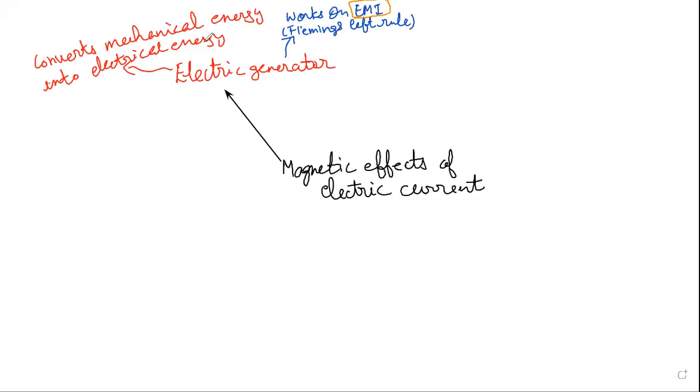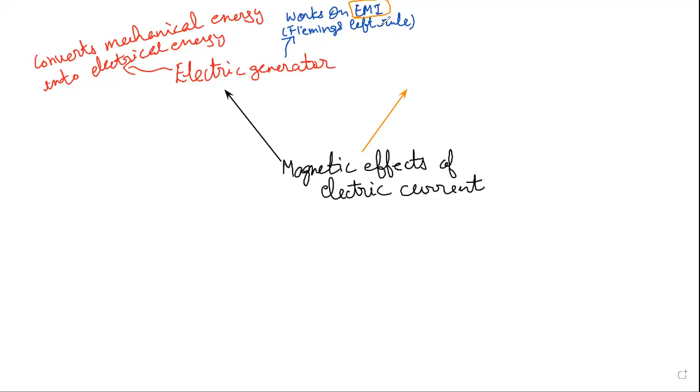Now, the next term is electromagnetic induction. So what is electromagnetic induction? Let's discuss here. It is a process by which a change in magnetic field in a conductor induces a current. In this chapter we have discussed that when current is passing through a coil, it behaves like a magnet.